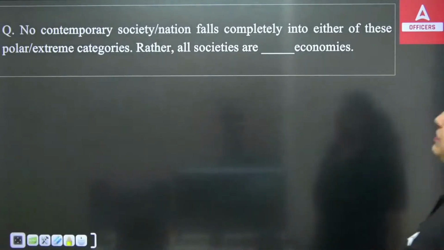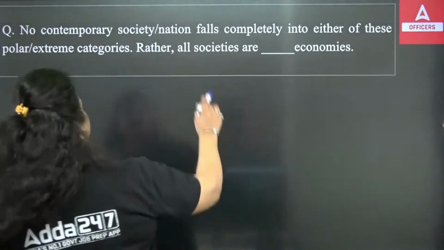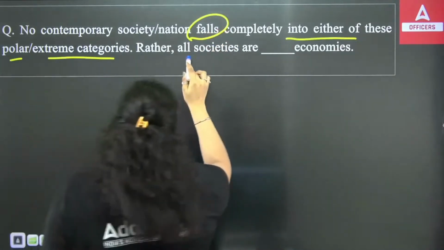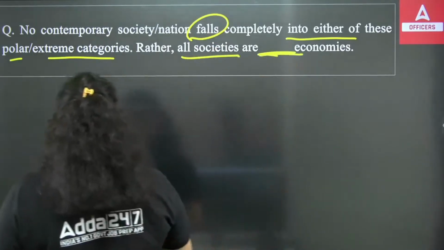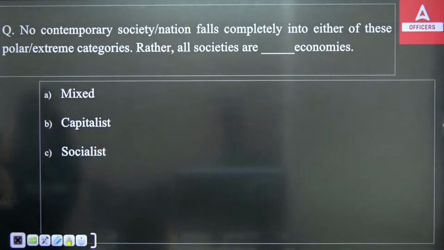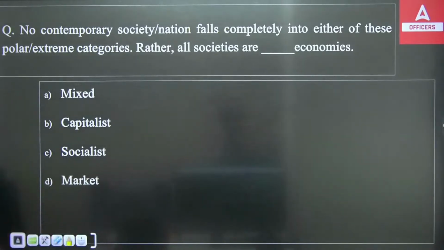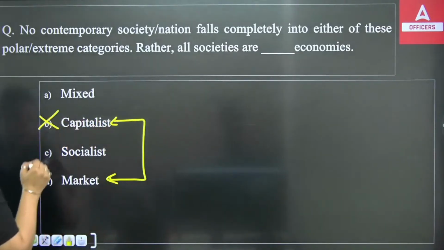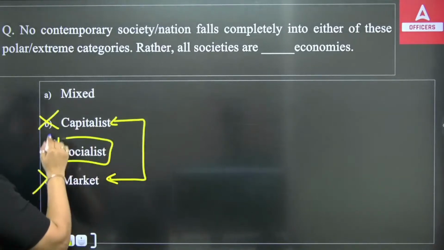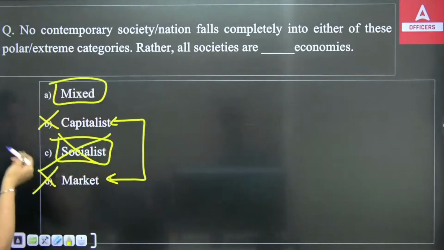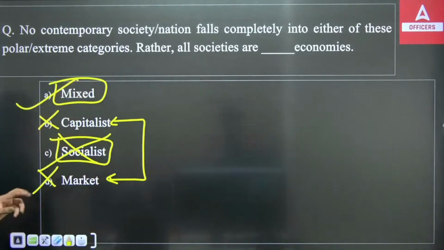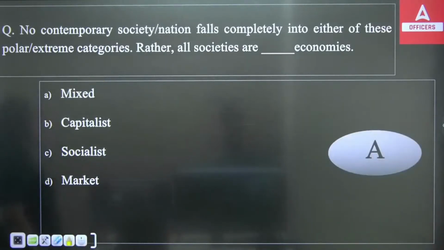Now, no contemporary society or nation falls completely into either of these polar extreme categories. Rather, all societies are dash economies. So what do you think these societies are? Mixed, capitalistic, socialistic, or market. You can see capitalistic and market economy are the same, so it can't be B, it can't be D. It can be socialistic or mixed. All economies cannot be socialistic now, so all societies are mixed economies. That's why the right answer will be option A.